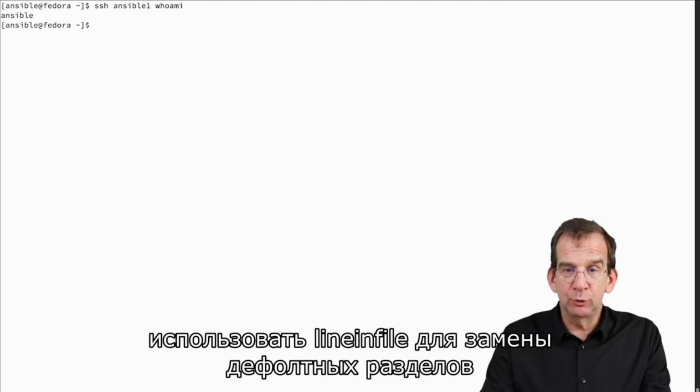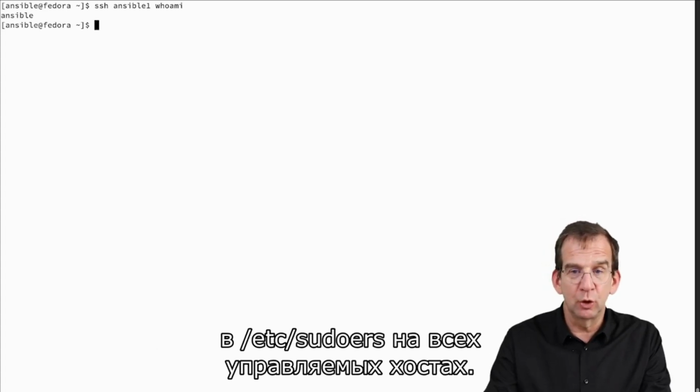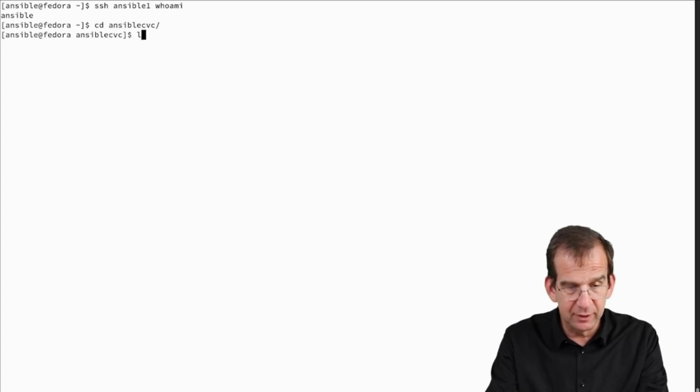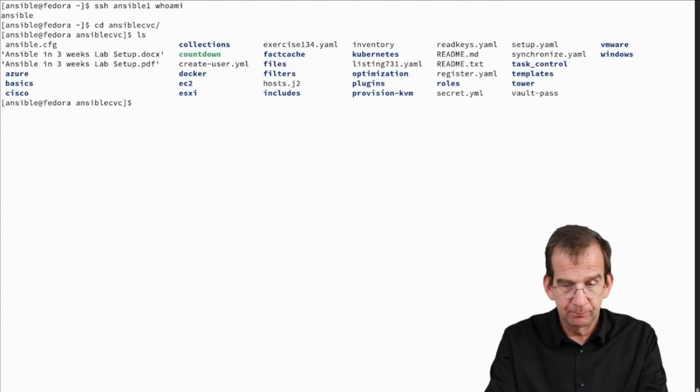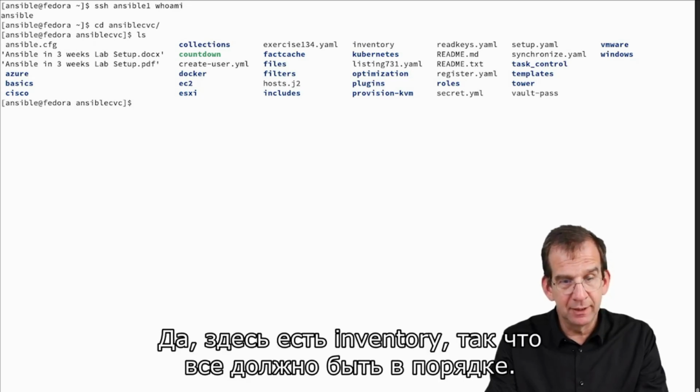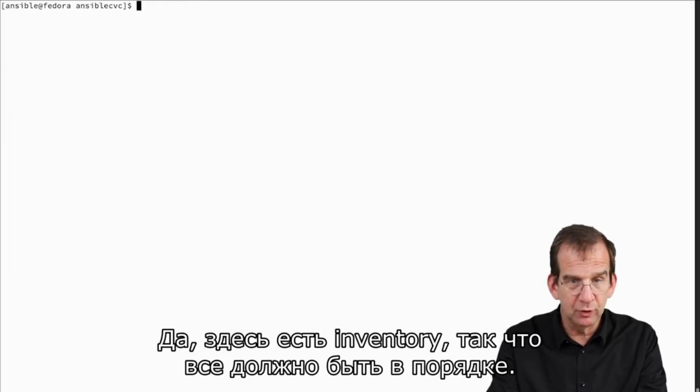Next, we need to make sure that we have some option, using lineinfile to replace the defaults section in /etc/sudoers on all of the managed hosts. So let's do that, and let's do that in the Ansible course directory. I'm just checking if we have an inventory. Yeah, I have an inventory, so that should be good.